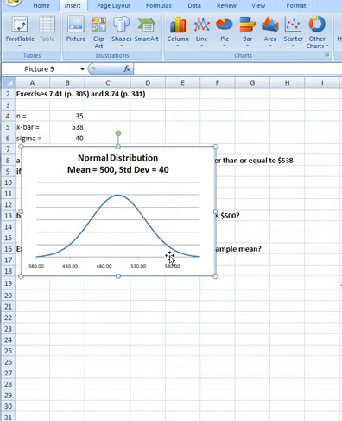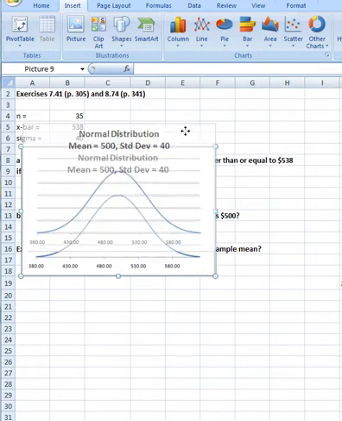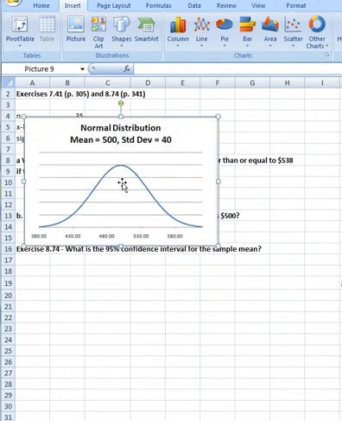Now, we know with 95% certainty that the range of individual expense reports will fall between 2 standard deviations less than 500, that's 420, somewhere over in here, and 2 deviations the other side of the mean, which would be 580. So 95% of the expense reports that get turned in ought to be in this range of 420 to 580 if the mean is actually 500. But that's not what we are really studying here. We're interested in the range of averages.